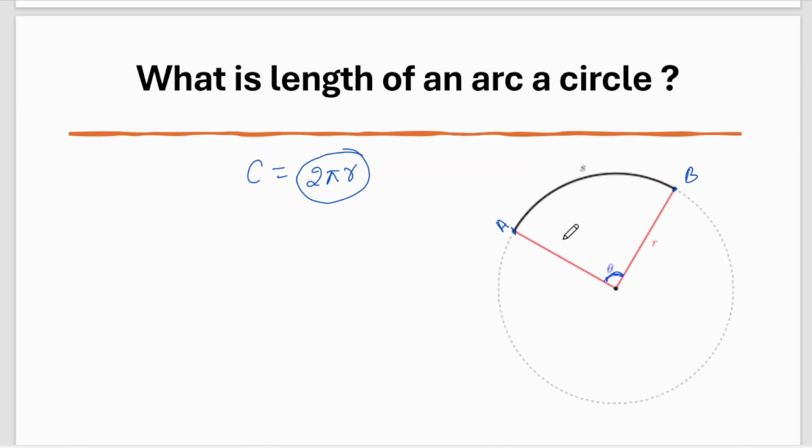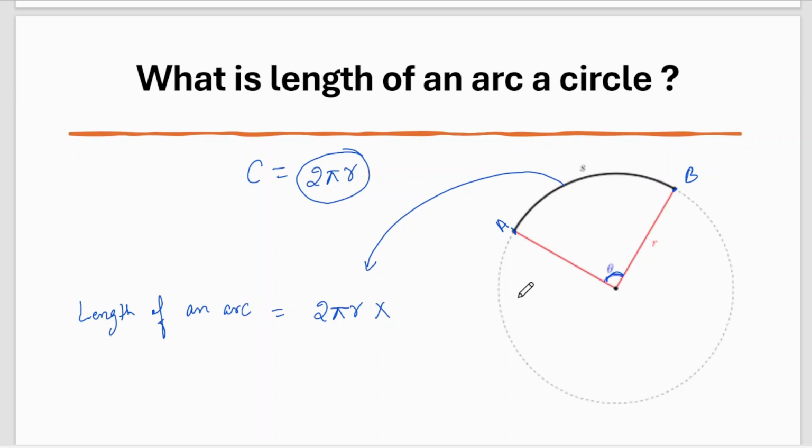Now, if I want to know the value of this arc AB, what formula can we use? See, length of an arc equal to, what is the length of the complete circle? It is 2 pi r, and you are going to multiply it with, what is the total angle that the circle covers?